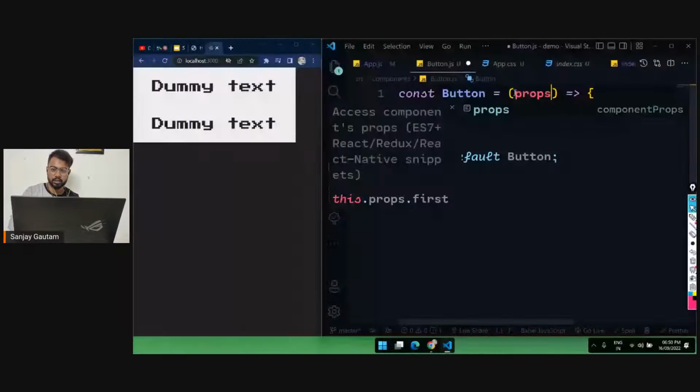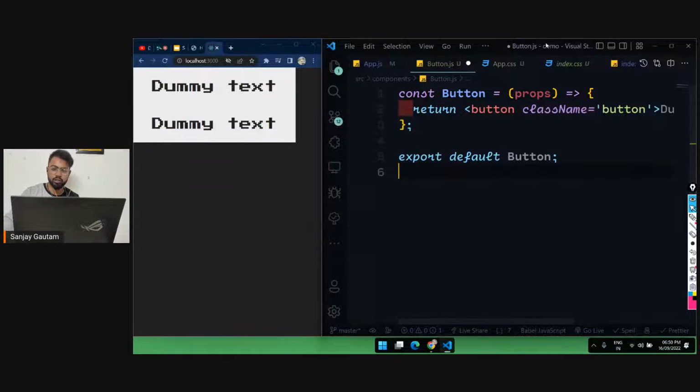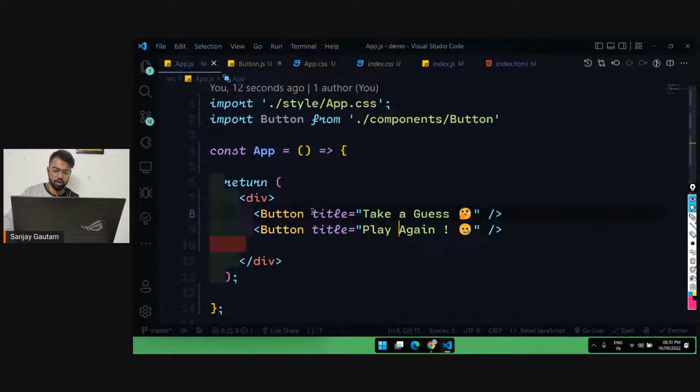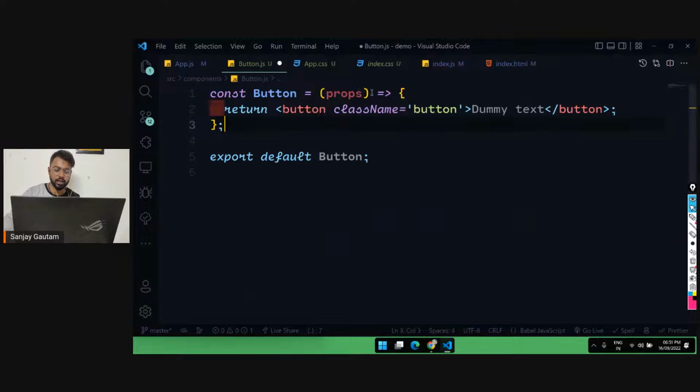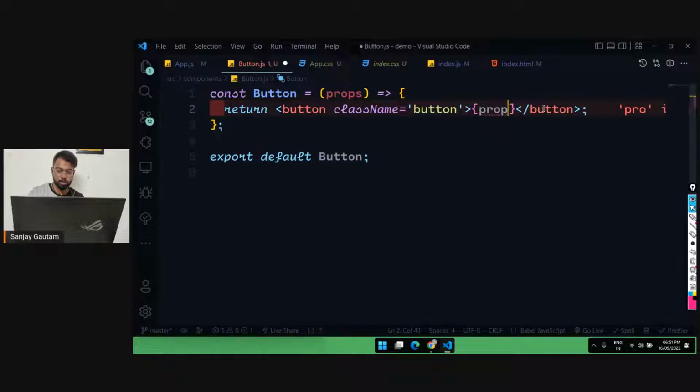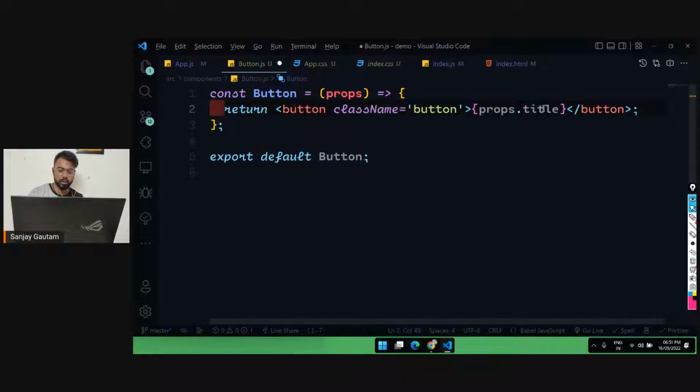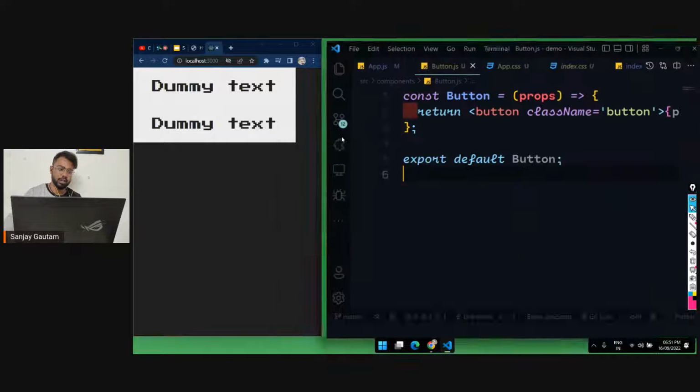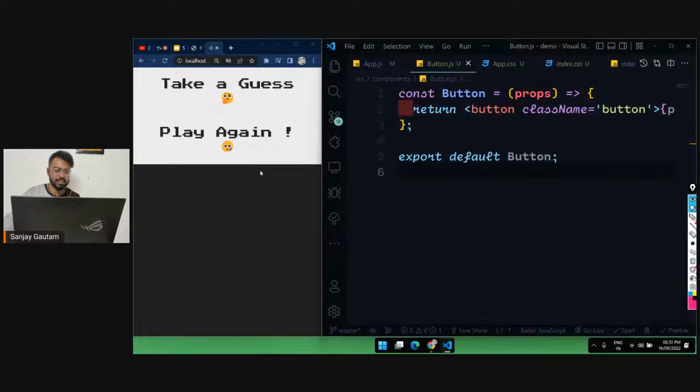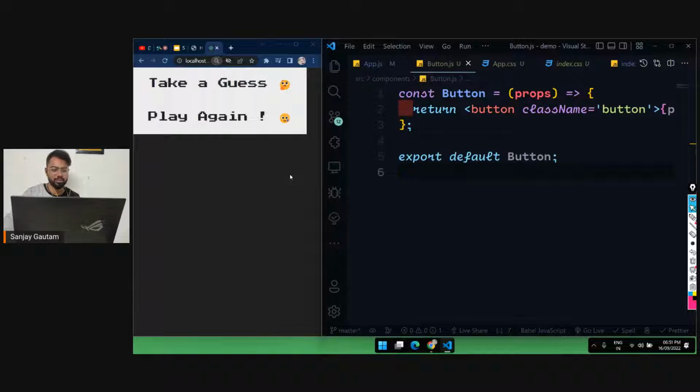Now if I go over here, nothing is happening. For that we have to go over here, and as I told you yesterday, whatever you pass here, we are going to get inside this props. So props.title is actually going to contain the title. Now I can create any kind of button without writing a single line of code.